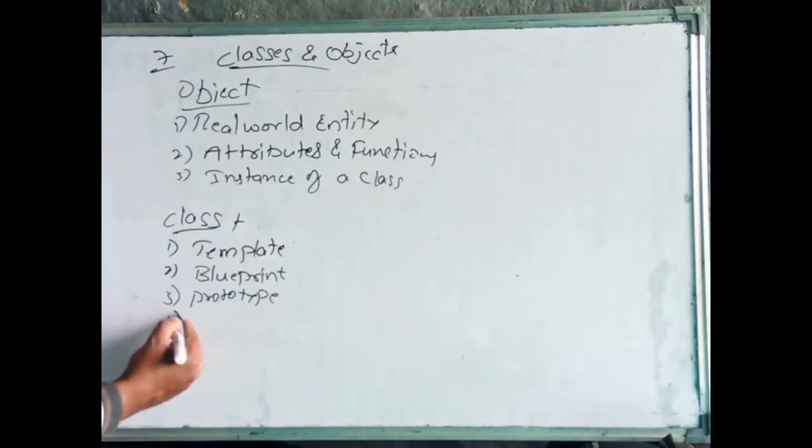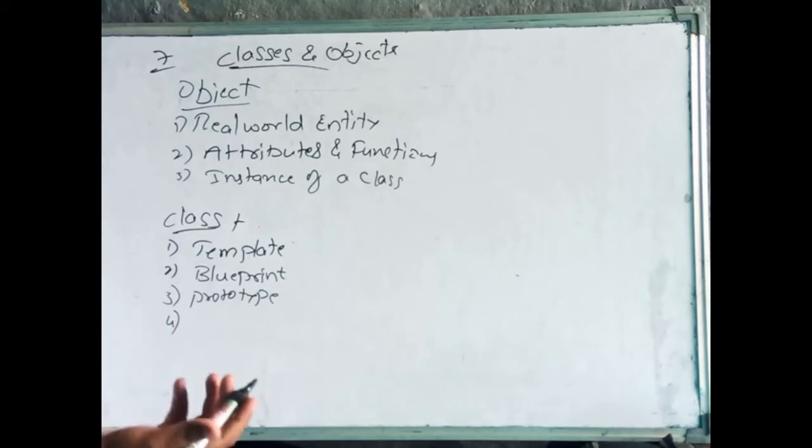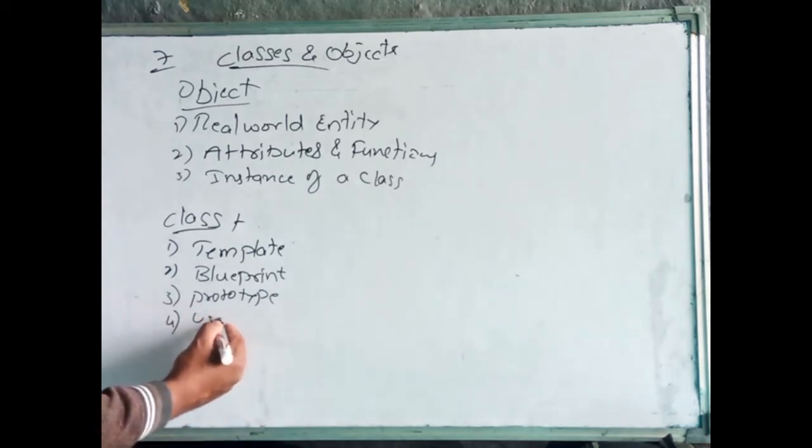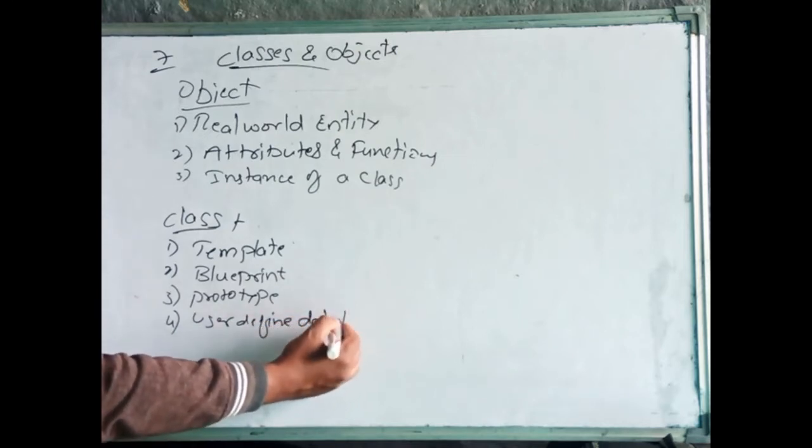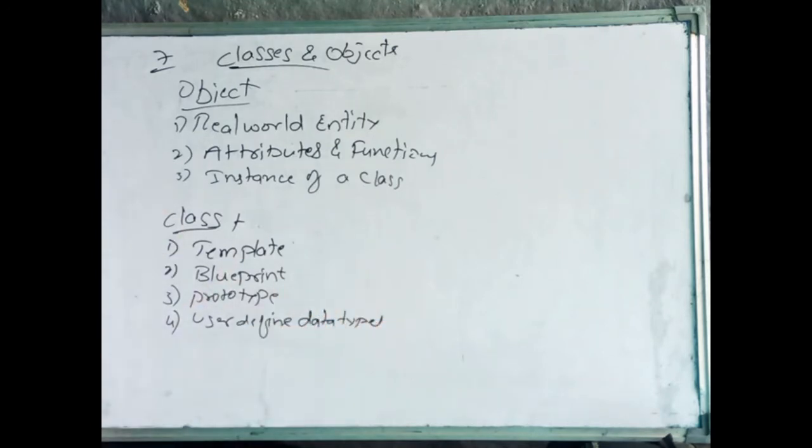We can also say a class is a user defined data type. Data types you already know; we discussed them in the last class also. Class is a user defined data type and the object is of the type of this data type. Like integer is a data type, we define one variable x, which is of the int data type. Like that, class is a user defined data type and object is of that type. This is about the class and object basic things.